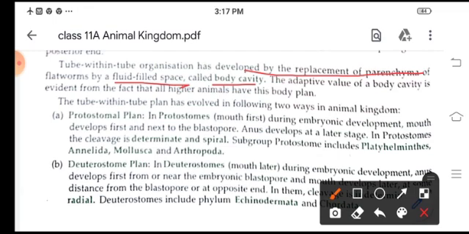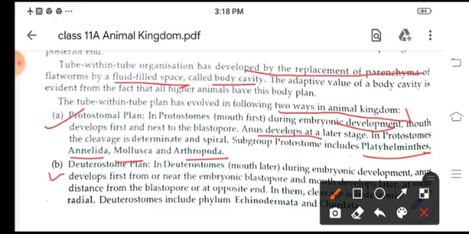Now, tube within tube has evolved in two ways in animal kingdom: protostomal plan and deuterostome. Protostomal plan means first the mouth develops during the embryonic development, and after that the anus develops at a later stage, like Platyhelminthes, Annelida, Mollusca and Arthropoda.